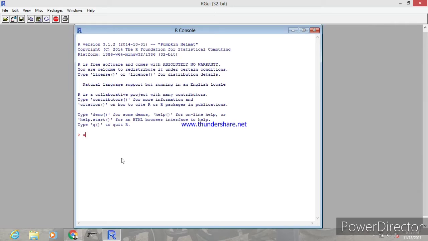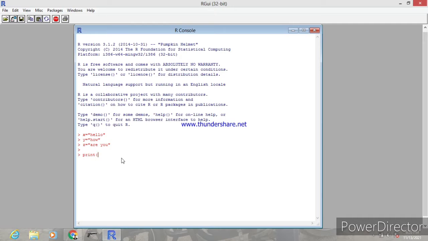Similarly, we can see another example. I am going to save the message "hello, how are you" in X, Y, Z variables, that is strings. Just type X is equals to, in double quotes, "hello"; Y is equals to "how"; Z is equals to "are you". Just close the double quotes.